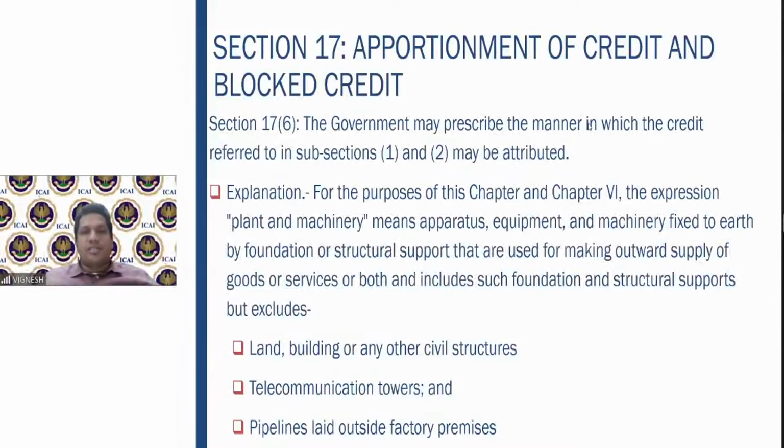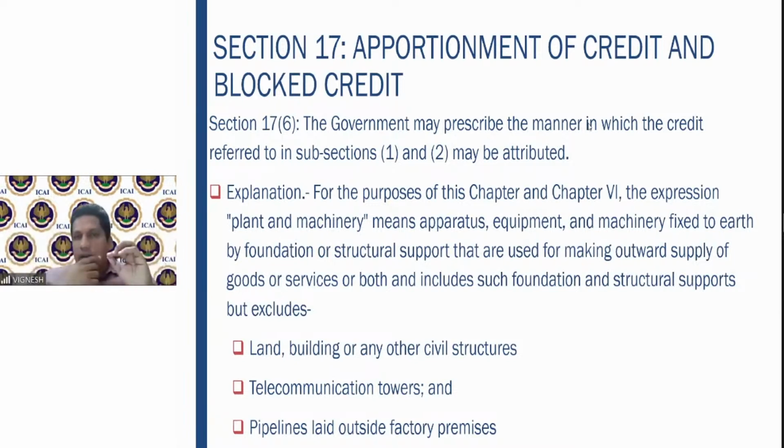Section 17 subsection 6 again speaks about the apportionment of credit. What does it say? The government may prescribe the manner in which the credit referred to may be attributed. So therefore here it's just prescribing. You straight away have to refer to the respective rules to decide how the apportionment has to happen.